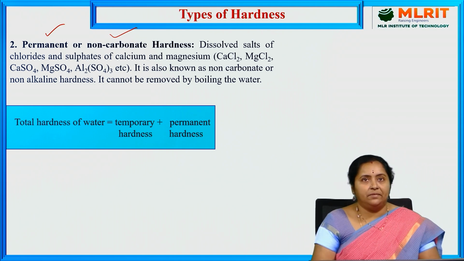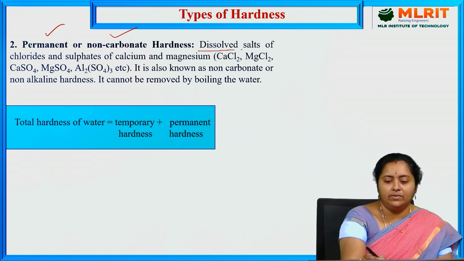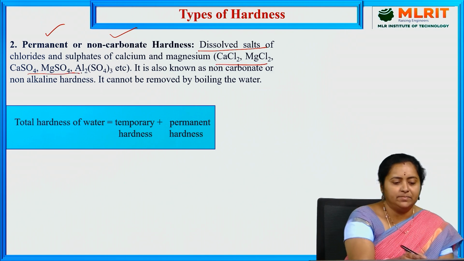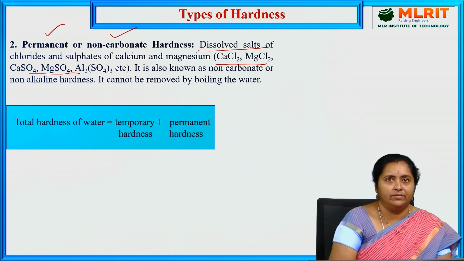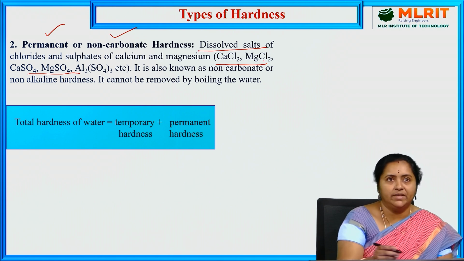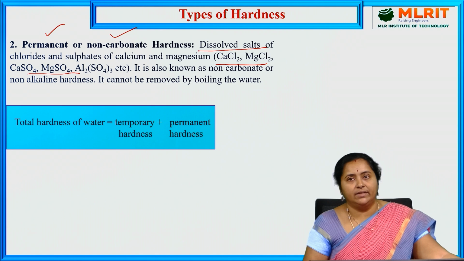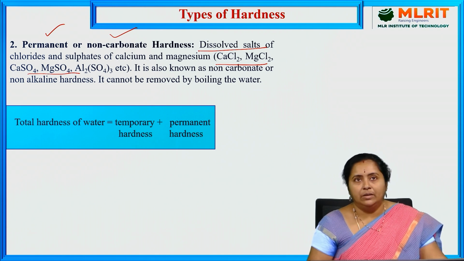This type of hardness is imparted to the water sample if the water is having dissolved salts of calcium chloride, magnesium chloride, calcium sulfate, magnesium sulfate, like alum, or aluminum sulfate. If these are present in dissolved state in the water, then that water will have a type of hardness that is called permanent hardness.